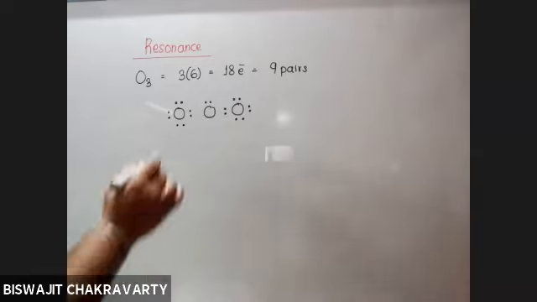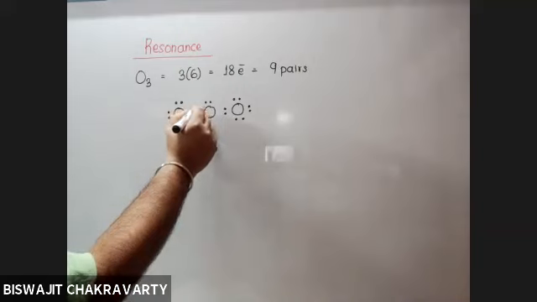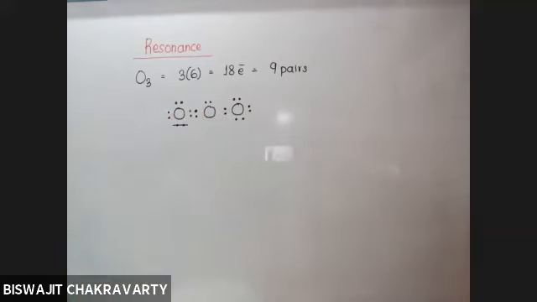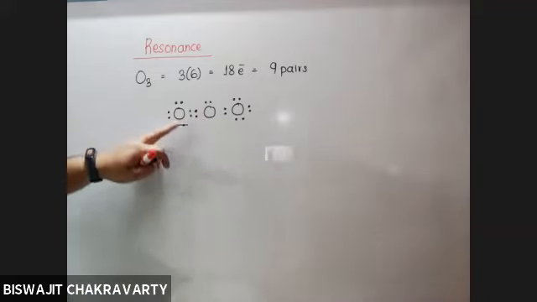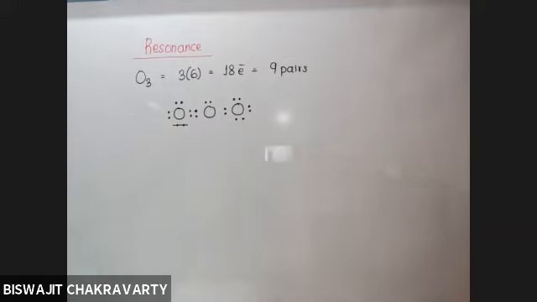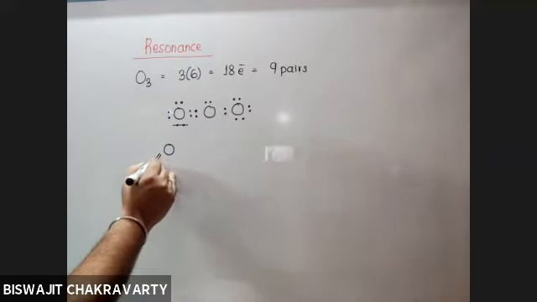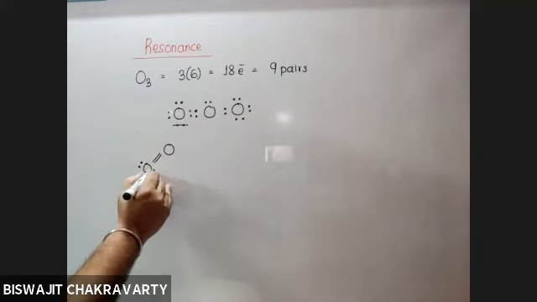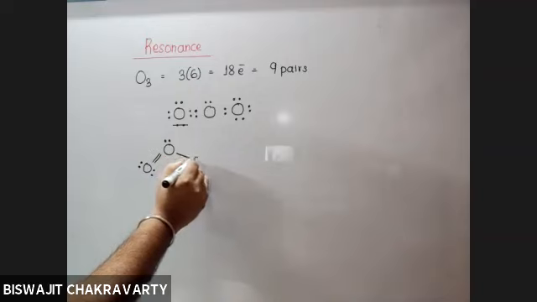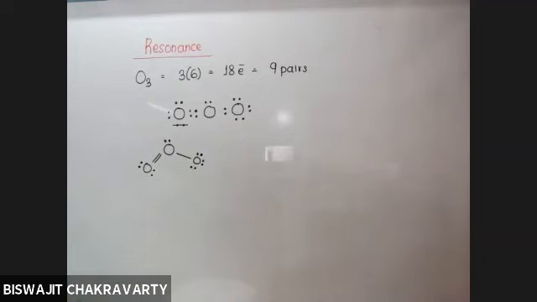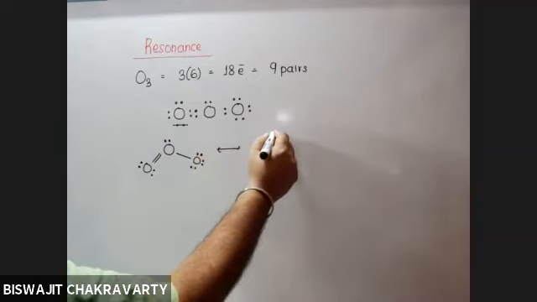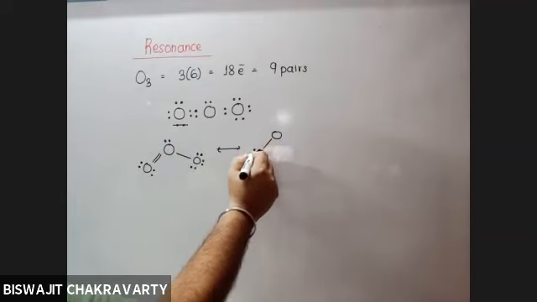So what do we do? I cancel off one lone pair and put it here. And it is not necessary that cancellation will take place only from this. There is an equal possibility that cancellation can take place from the other. And accordingly, there are 2 structures possible for ozone. One of them is this. The other is this.